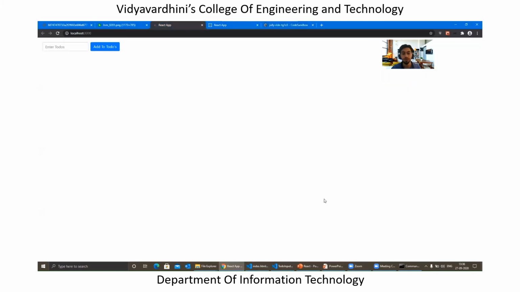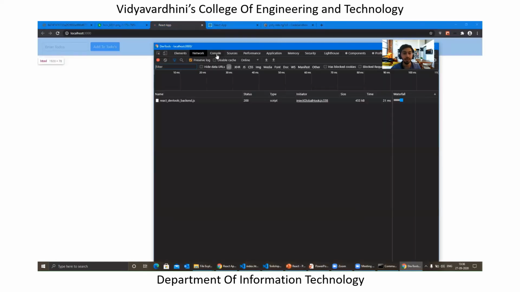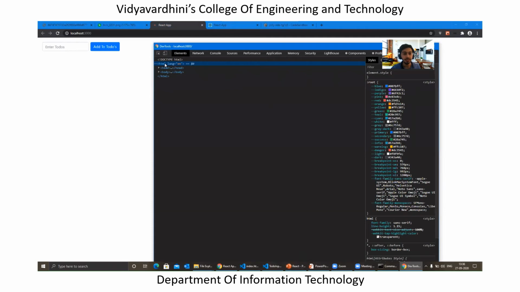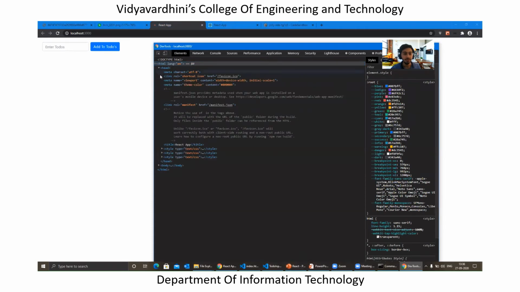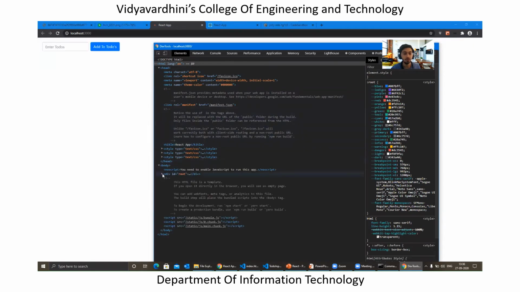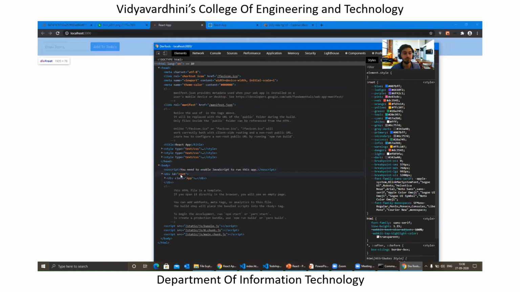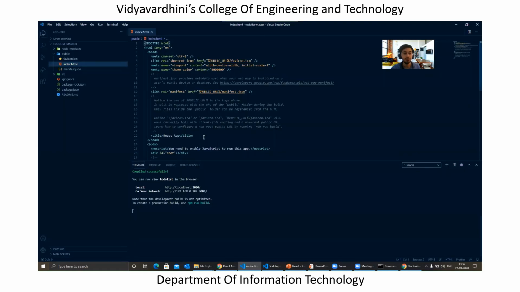So if I go over here, this is the simple to-do list. And if you take a look at the browser and the elements, you can see that the title is nothing but React App. And inside this body, we have a div which is called root. And inside this root, we have all these things rendered. And that's what you see over here, right?